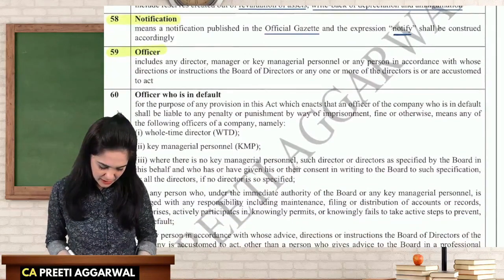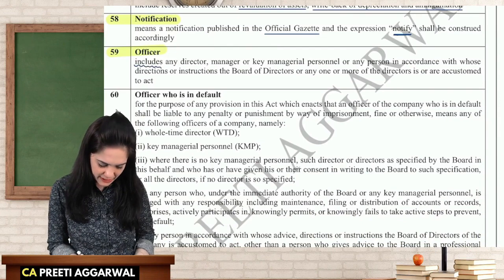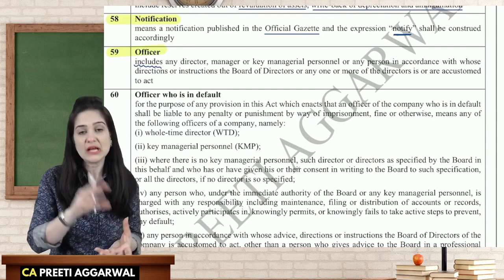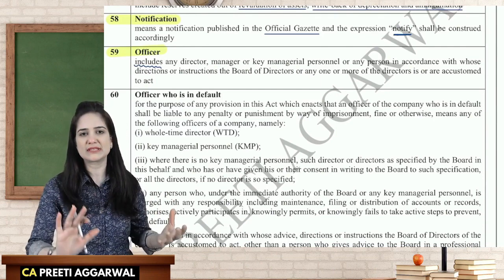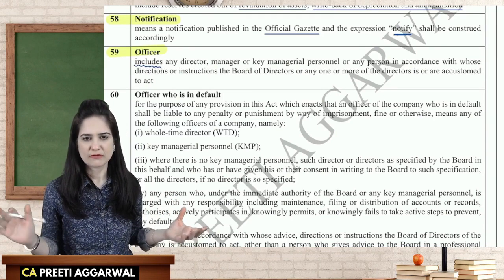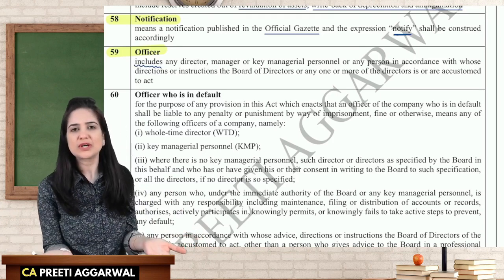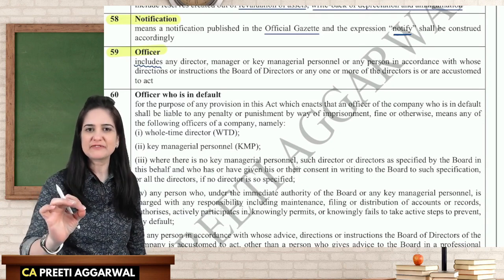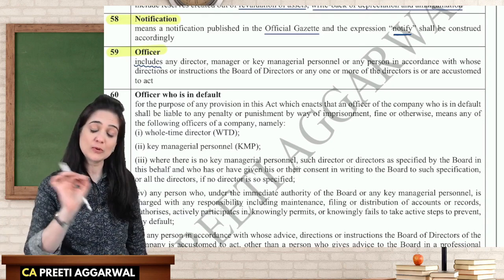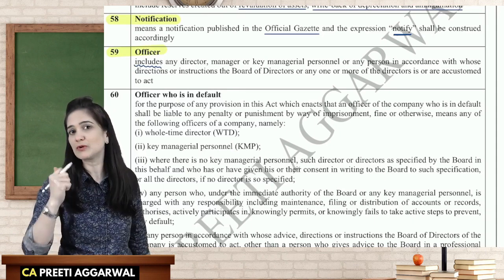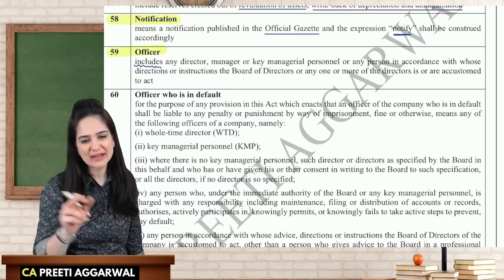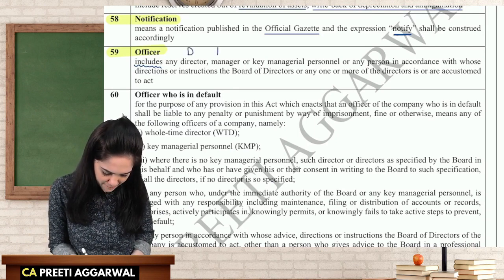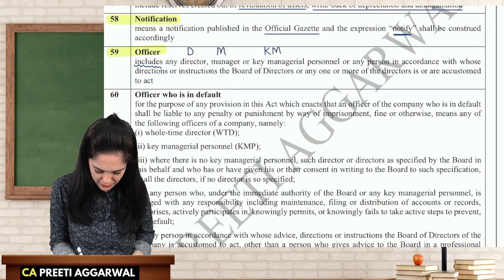So officer includes, it's an inclusive definition. They are not explaining the meaning of officer. They are not explaining the work done by the officer. They are simply mentioning who is considered as officer of the company. Why? Because we want to know who is in charge of company and who should be held responsible in case of default. So first we define officer, then we also define who is considered as an officer in default. What if something goes wrong in the company? Who should be held liable? That is mentioned. So officer means any director, manager, key managerial personnel.